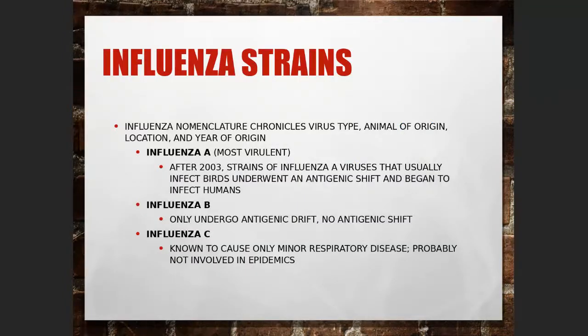Okay, again, there are three main strains, and the most dangerous one or the most virulent one is type A, and this is the one that has killed a lot of people lately. Especially older people have a higher risk of getting this flu A infection.